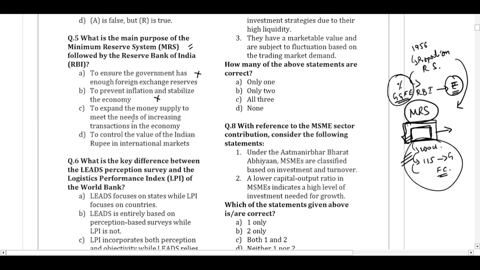To expand the money supply to meet the needs of the increasing transactions of the economy. So this talks about the issue of currency notes and the backing behind it. So this seems to be correct. Let us keep it on hold. To control the value of the Indian rupee in the international market, the RBI will go for various other measures to control the exchange rate of the rupee, but not the minimum reserve system. The purpose is different. So this is also incorrect. So the correct answer for question number 5 is option number C.